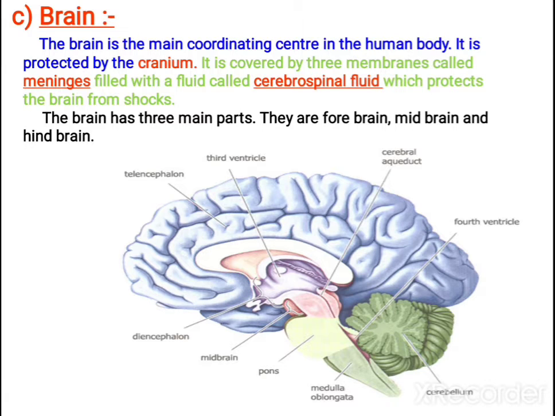In between these membranes there will be fluid. That fluid you call as cerebrospinal fluid. It protects the brain from shocks. The brain has three main parts, that is forebrain, midbrain and hindbrain. We are going to study one by one in detail.